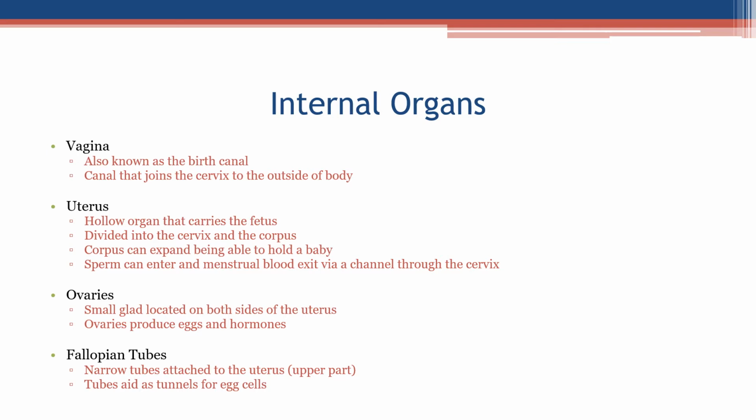Ovaries, small gland located on both sides of the uterus. Ovaries produce eggs and hormones. Fallopian tubes, narrow tubes attached to the uterus, upper part. Tubes aid as tunnels for egg cells.